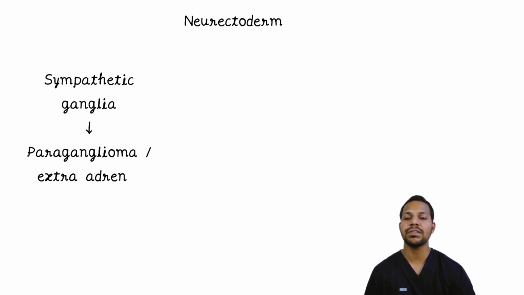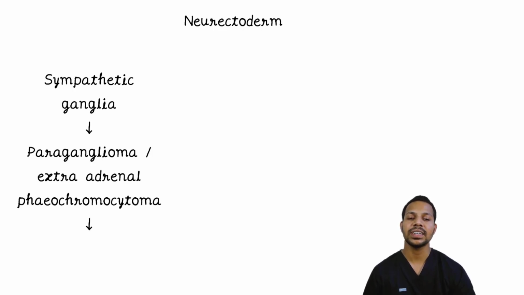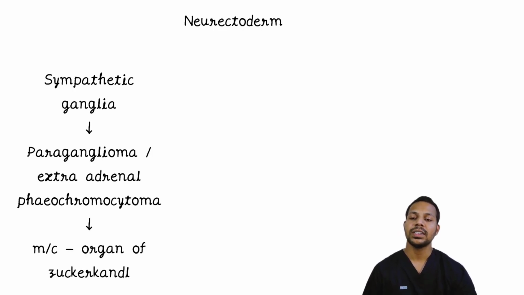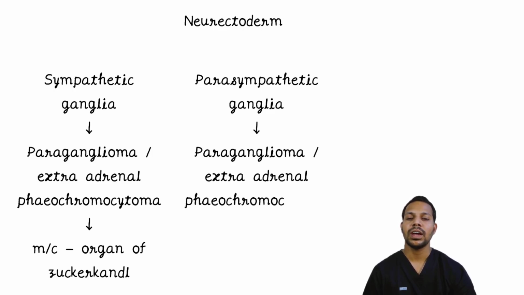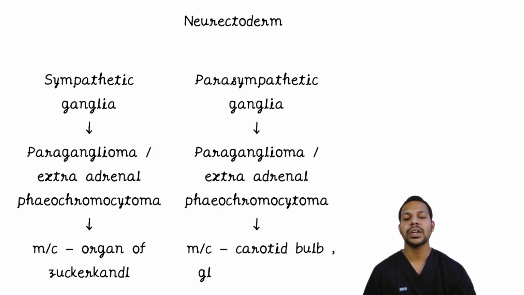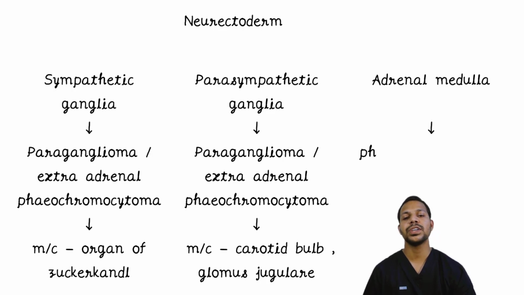When a tumor arises from the sympathetic ganglion, we call it the paraganglioma or the extra-adrenal phaeochromocytoma. And the most common site is the organ of Zuckerkandl. This is an area where the aorta is bifurcating in the abdomen, and that is the area of high concentration of sympathetic ganglion. When this tumor arises from the parasympathetic ganglia, again it is called the paraganglioma or the extra-adrenal phaeochromocytoma. And the most common site is the carotid bulb, and it can also be present in the glomus jugulare. The tumors arising from the parasympathetic ganglia are usually present at the base of the skull. A tumor arising from the adrenal medulla, we call it the phaeochromocytoma.